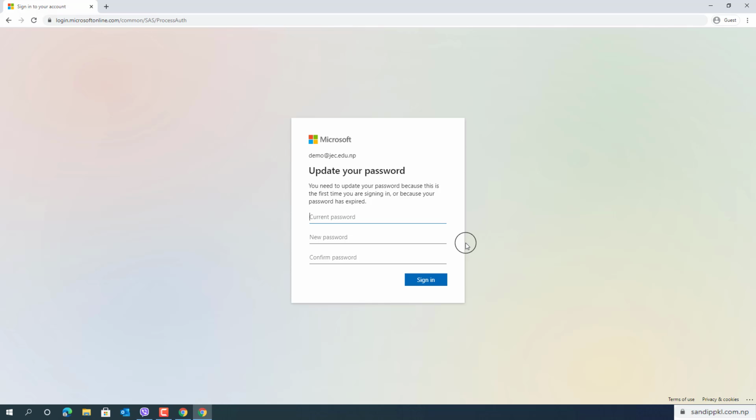Now let's enter the current password and enter a new one. As the password sent was an OTP, a one-time password, I need to enter a new one here. You can also do this if asked.